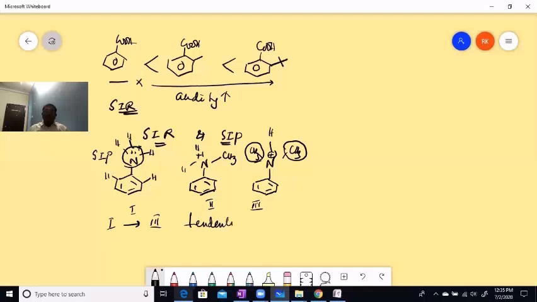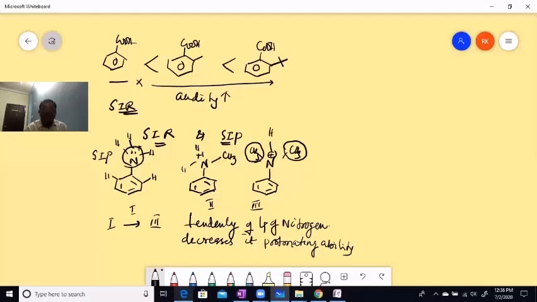The tendency of the lone pair of nitrogen decreases, that is, its protonating ability decreases. Why? Because the nitrogen is surrounded by these groups. Now, in the SIP, let me take one more example: in which case is the SIP going to be more?